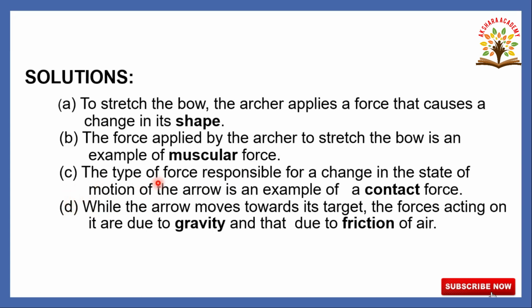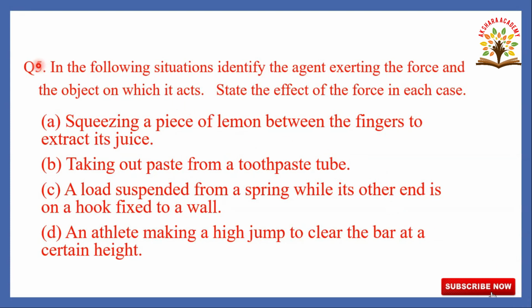The third one, the type of force responsible for a change in the state of motion of the arrow is an example of contact force. Contact force is nothing but the force which acts in direct contact. So which type of force is it? Contact force. The fourth one is, while the arrow moves towards its target, the force acting on it is due to gravity. Due to gravitational force it attracts, and also due to friction of air. Fourth one completed.